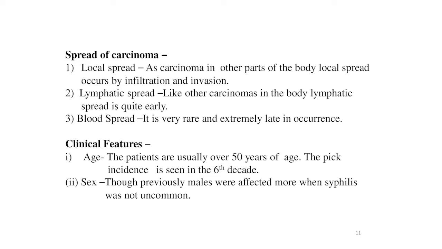And second is the lymphatic spread. Like other carcinomas in the body, lymphatic spread is quite early. Regional lymph nodes are affected by embolic spread, not by permeation, so the intervening tissue is not involved. And third is the blood spread. It is very rare and extremely late in occurrence. It is only seen when the growth is in the extreme posterior part of the tongue.